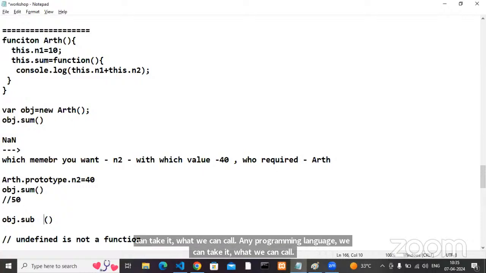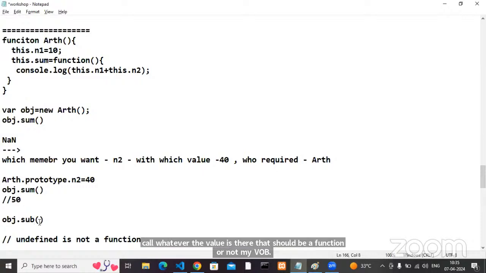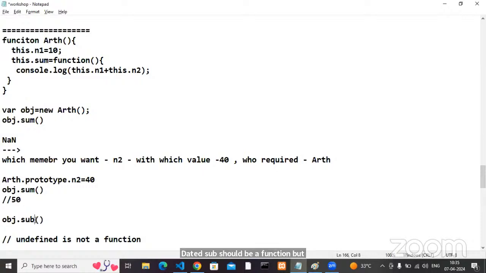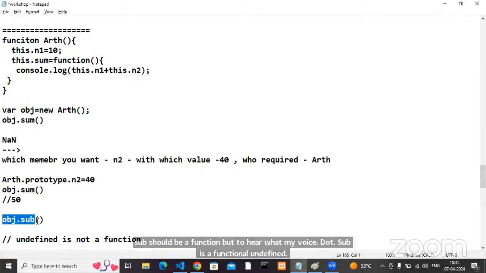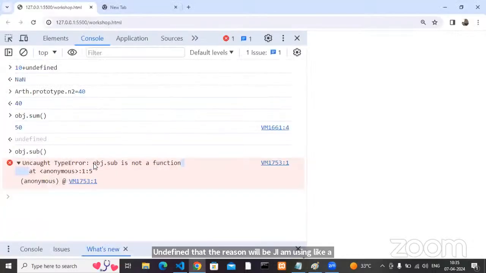Functions we can call, right? In any programming language, if you see this syntax, whatever the value is before the call, that should be a function. My obj.sub should be a function. But here my obj.sub is undefined. That's the reason: I am using obj.sub like a function, but I received undefined. So obj.sub is not a function. Like that, you get the error. Yes or no?